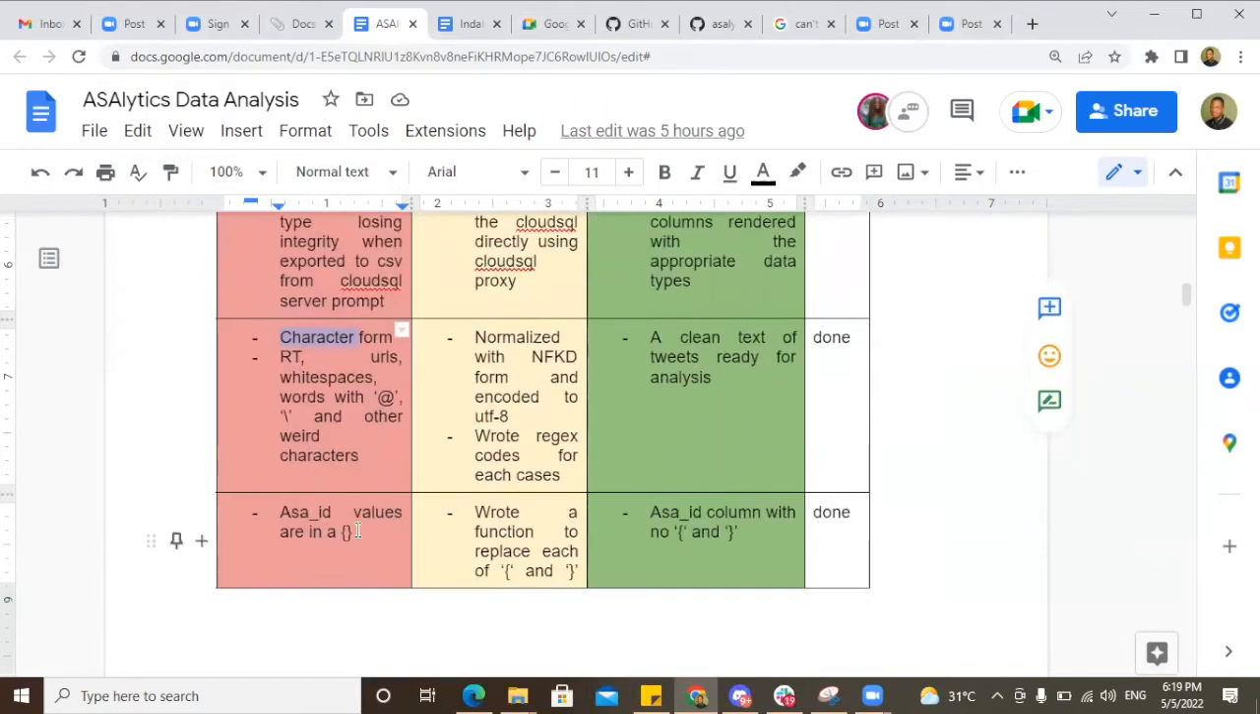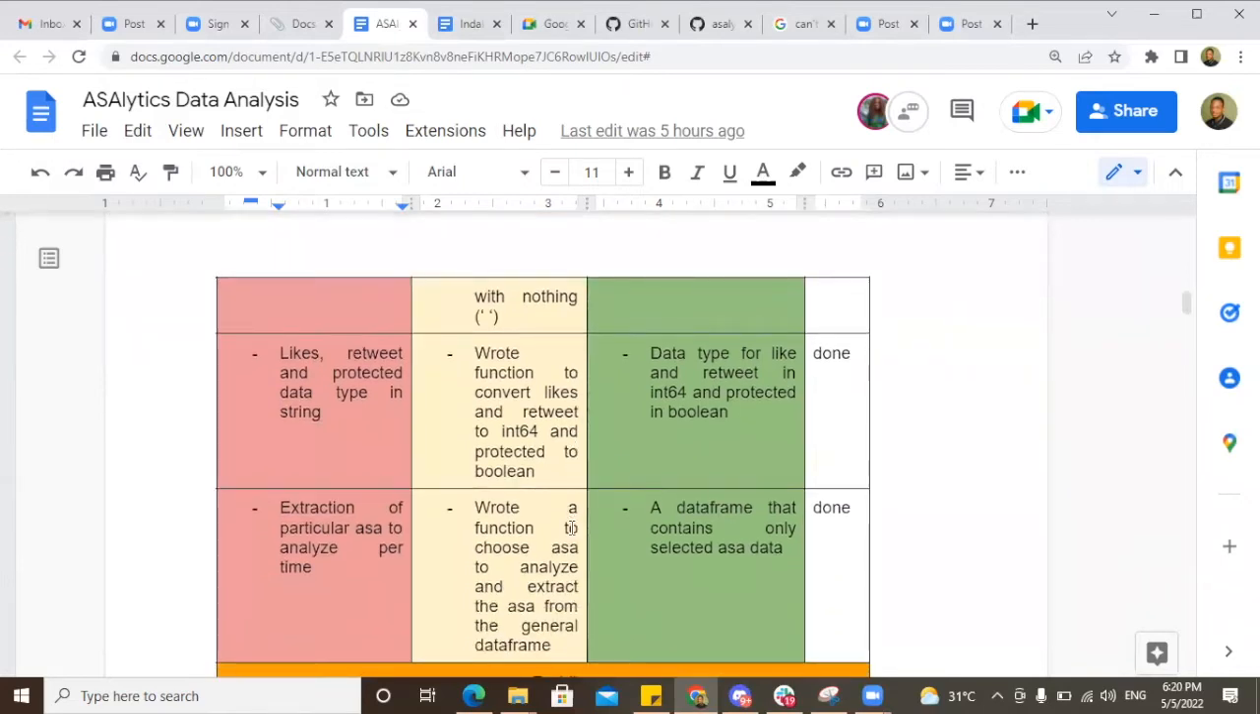Another problem we tried to solve was the ASAID column. We have a column in our database called ASAID that is expected to be the ID of each respective ASA. Some of them were coming with curly brackets, square brackets, and dictionary brackets. So we wrote a simple function that replaces all kinds of opening and closing brackets with nothing.